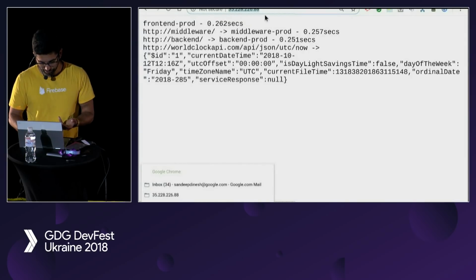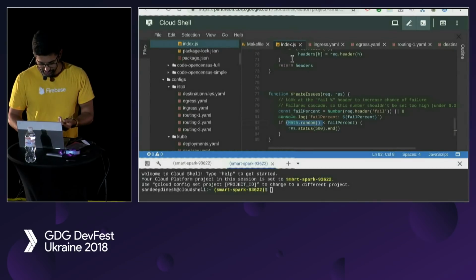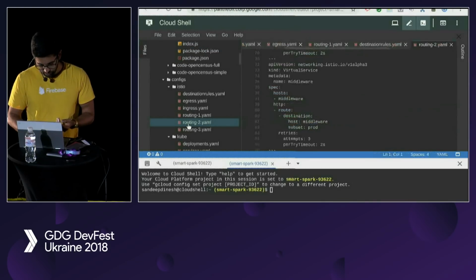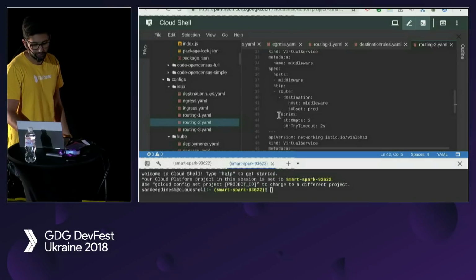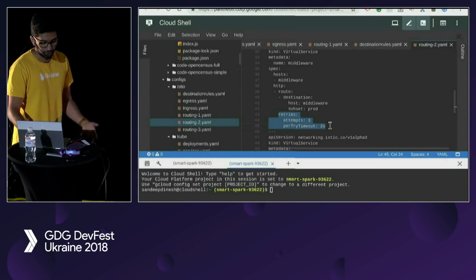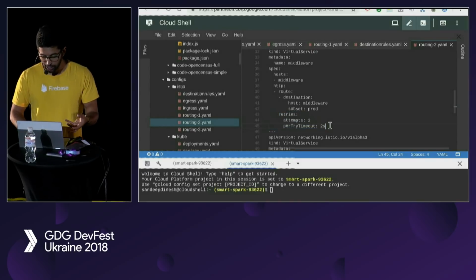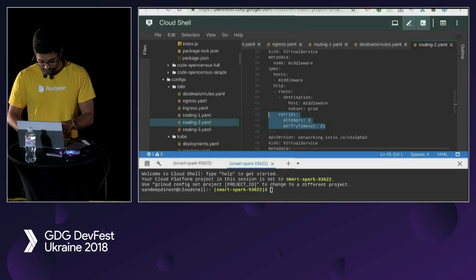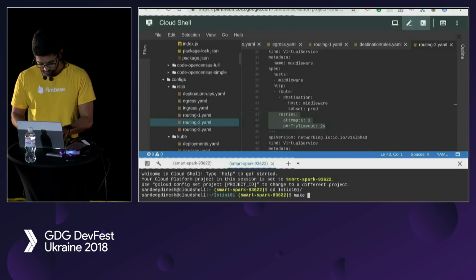So what we're going to do is in our virtual service, we can just set retries attempts 3, per try timeout 2. And you can set a lot more stuff like circuit breaking and a lot of complicated stuff here. But all I have to do is put this in. So let's do retry.